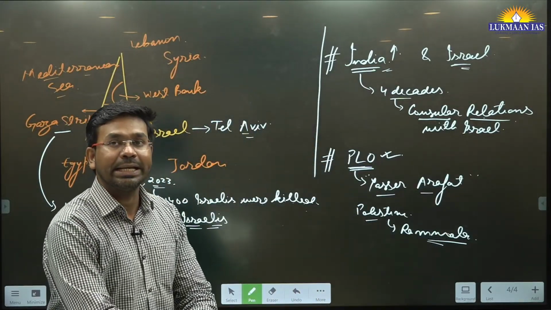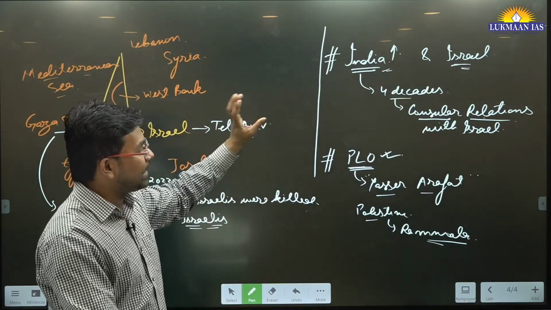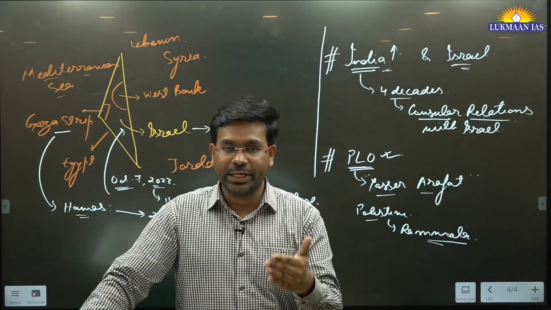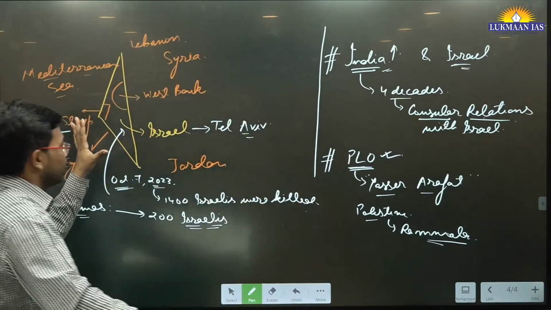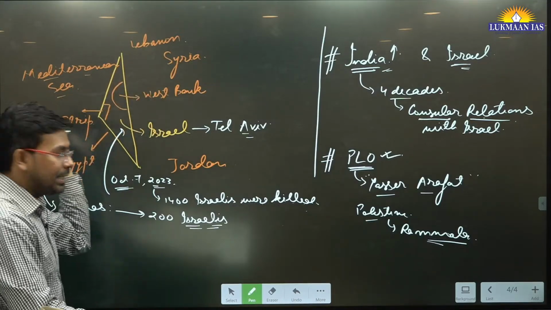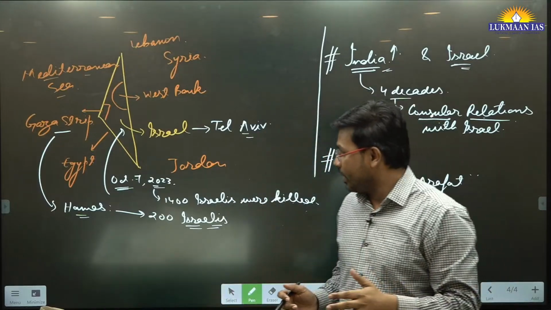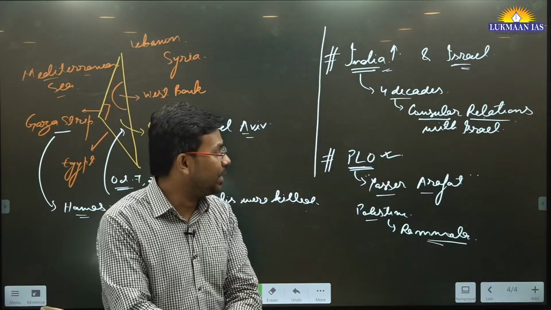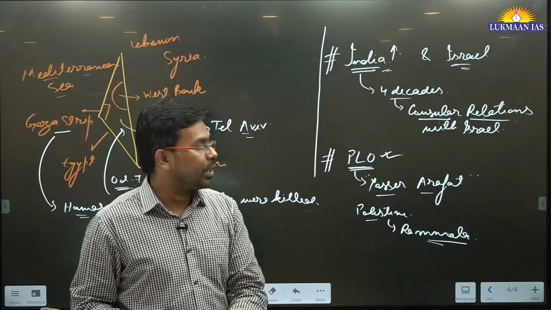Officially, the government of India recognizes Israel and Palestine to be 2 different states, and the government of India maintains a relationship where we consider a 2-state solution for the problem happening in this region. So India recognizes that there should be a 2-state solution. A Palestinian state must be created, and Israel is already existing, so they can stay side by side. But after a few days, the External Affairs Ministry made it clear that India stands for a 2-state solution.